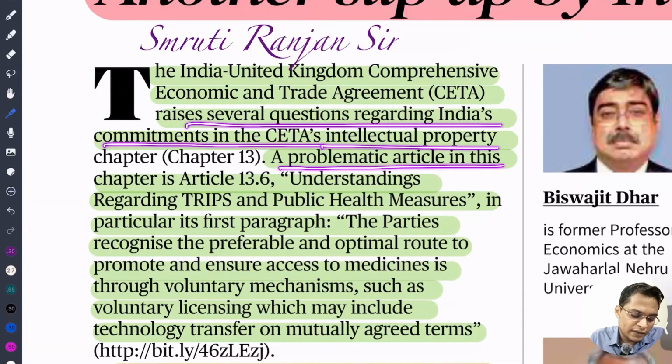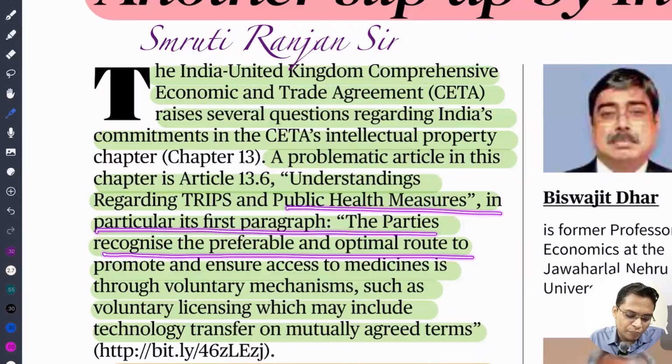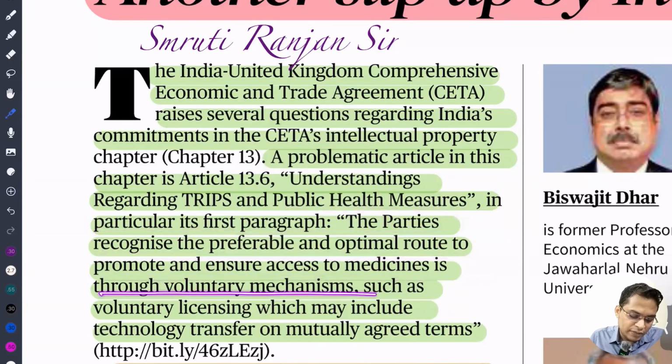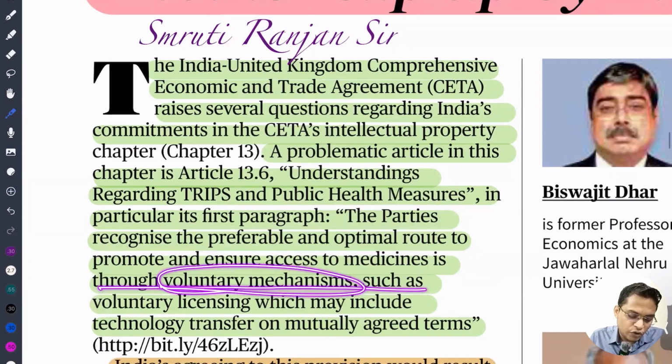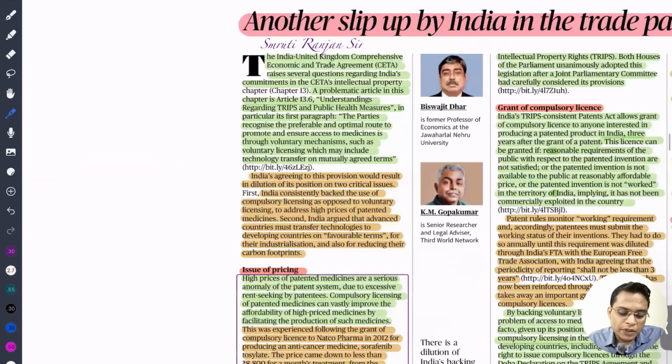The problem, as the article understandably notes, concerns TRIPS, and you need to remember TRIPS, the Trade Related Aspects of Intellectual Property Rights. It is an agreement signed under the WTO, basically about the protection of intellectual property rights. In particular, in the first paragraph, the parties recognize voluntary mechanisms as the preferable and optimal route to ensure access to medicine. That means this article is talking about voluntary licensing, not compulsory licensing.